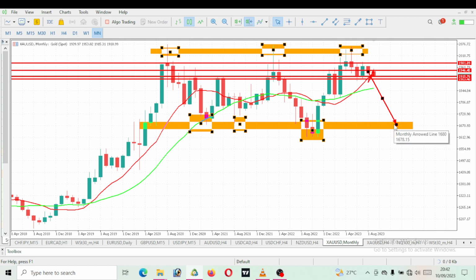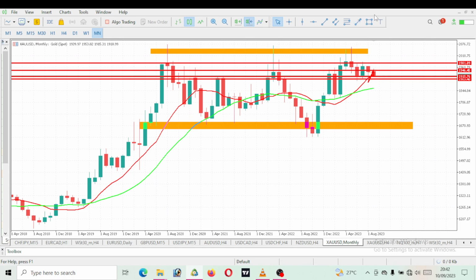So like I said previously, in the long run, gold will be giving us a bearish move. So we'll be expecting more bearish move. Now, if you take a look at it on the monthly time frame, it will look something like this: an impulse move to the downside. This would be the correction. Then we are expecting another impulse move to the downside. So we'll be expecting another low that will take out this previous lower low.